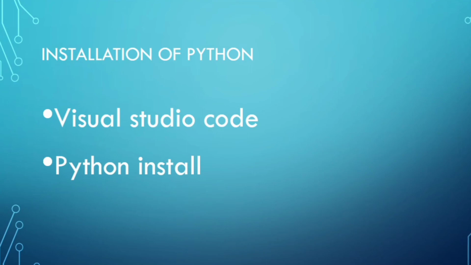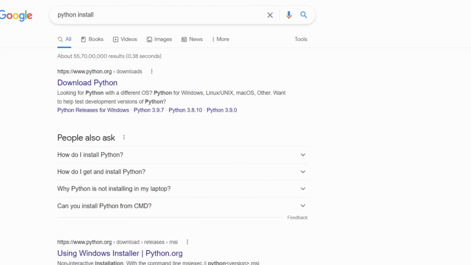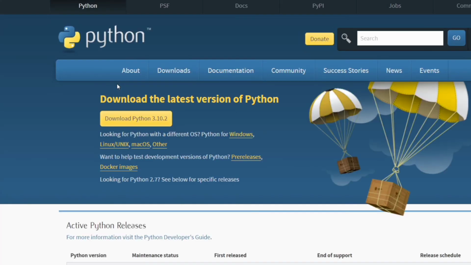Now first we will see Python. Just type Python install. Just see, I have written Python install. It will show download Python, www.python.org. Just click on it. Now it is showing Python for Windows 3.10.2. Just click on it and it will start to download Python.